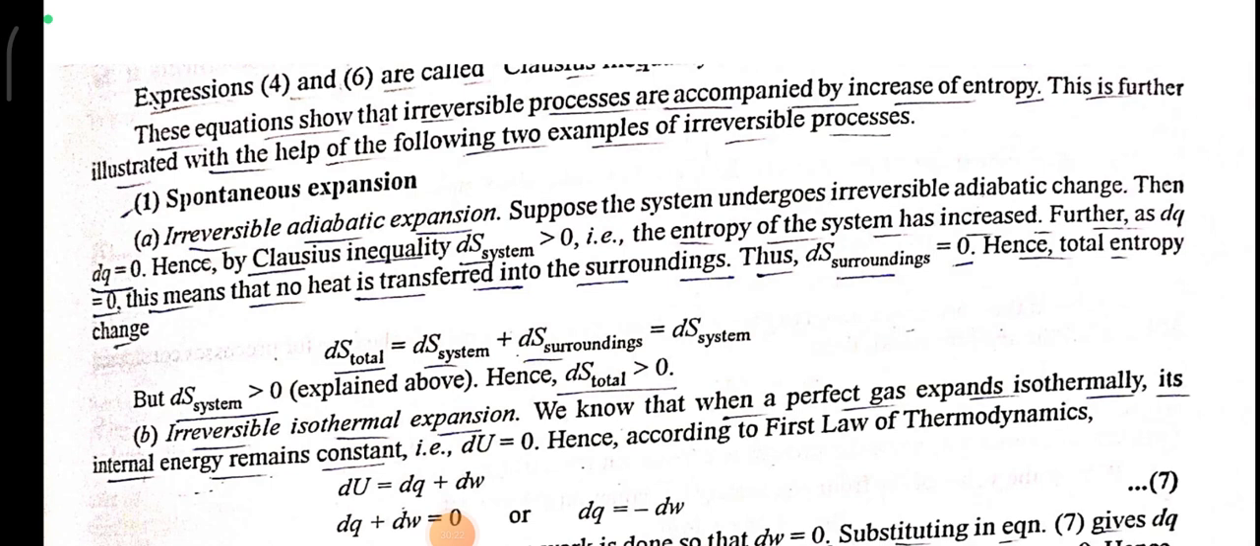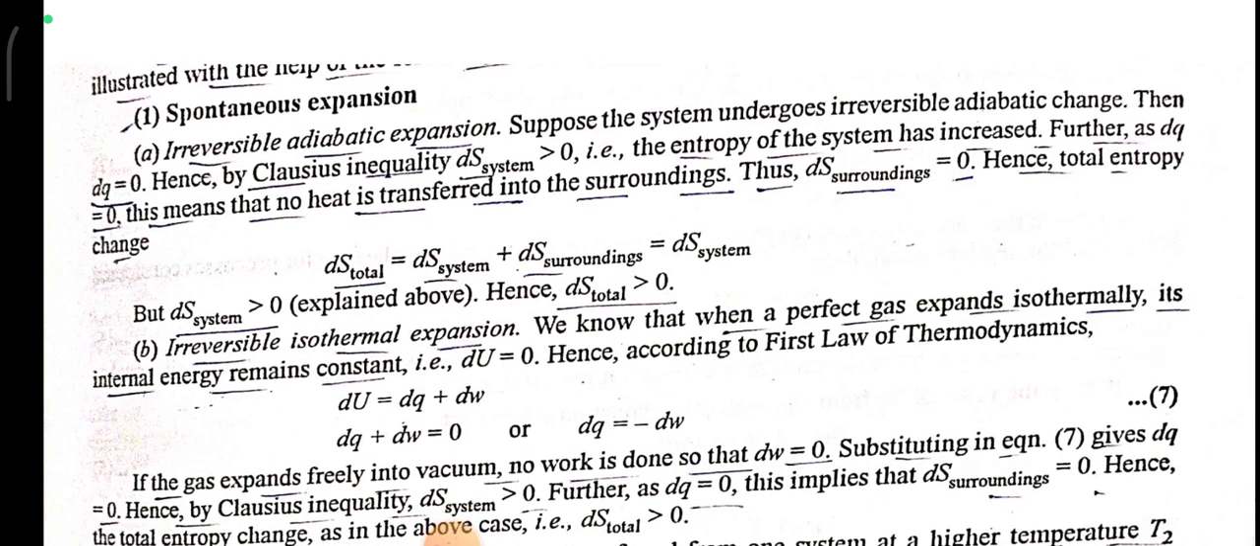Spontaneous expansion: irreversible adiabatic expansion. Suppose the system undergoes an irreversible adiabatic change, then dq equals 0. Hence, by the Clausius inequality, dS of the system is greater than 0. That is, the entropy of the system has increased. Further, as dq equals 0, this means that no heat is transferred into the surroundings. Thus, dS surroundings equals 0. Hence, total entropy change dS total equals dS system plus dS surroundings equals dS system, but dS system is greater than 0, hence dS total is also greater than 0.